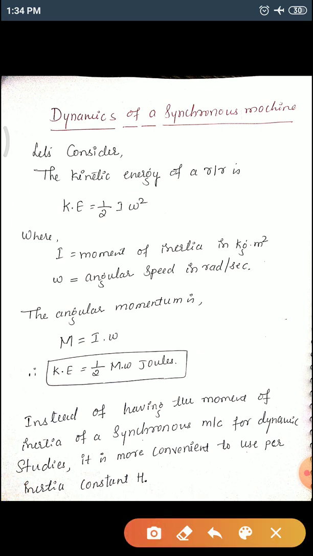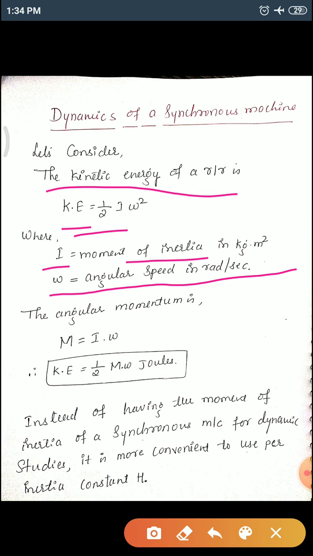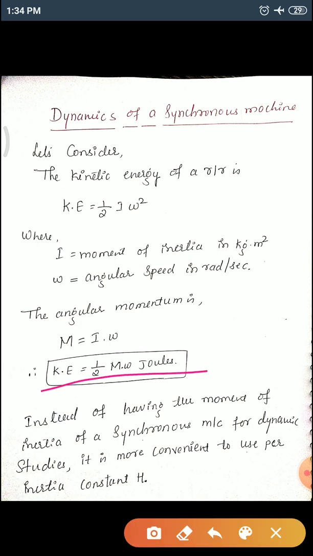Let's consider a synchronous machine and the kinetic energy of the rotor, which can be given by half I omega square, where I is the moment of inertia in kg meter square and omega is the angular speed in radian per second. Then we define angular momentum, indicated by capital M, equal to I into omega. Therefore the kinetic energy can be given by half M omega joules. This is the kinetic energy.